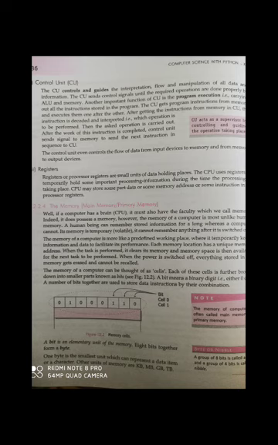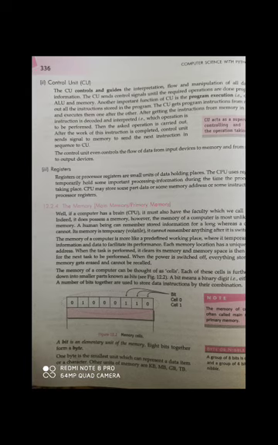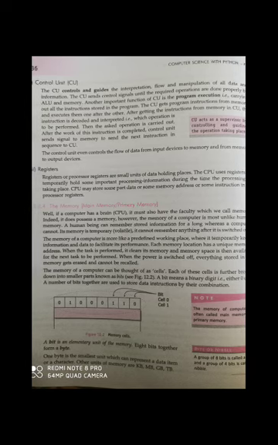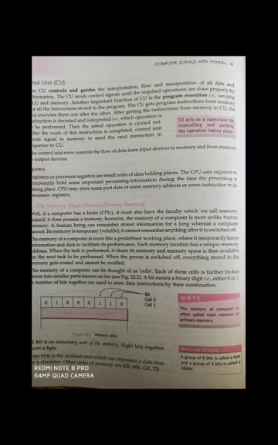The system bus is nothing but a collection of wires. Okay, there are different wires in the computer. All these wires are called system bus. Now registers. The registers are generally used by microprocessor. Microprocessor is a unit in the CPU which actually controls each and every operation. All the temporary data is stored in microprocessors. All the data on which some kind of operation is going to be performed is temporarily held in registers. Registers are fast memory units.